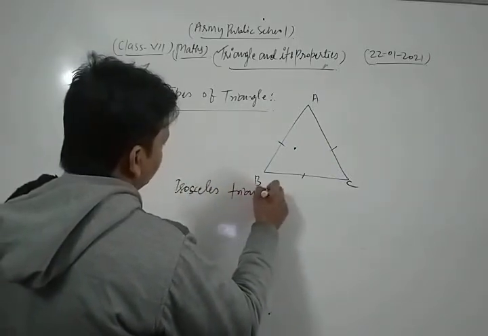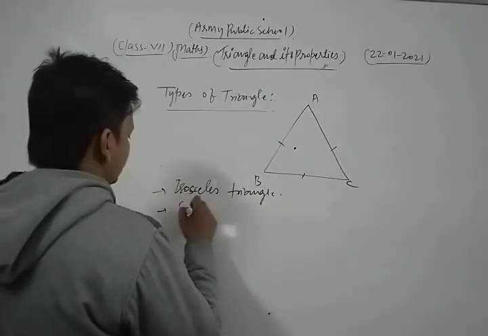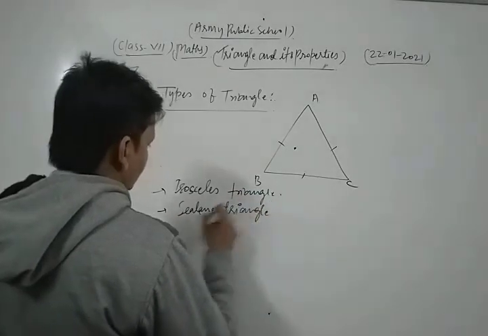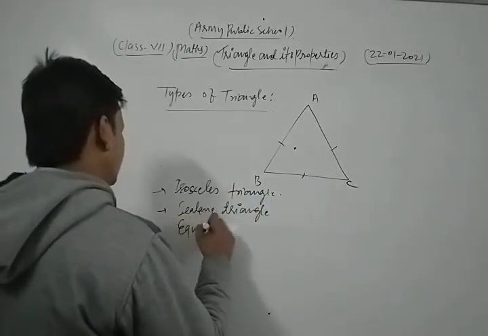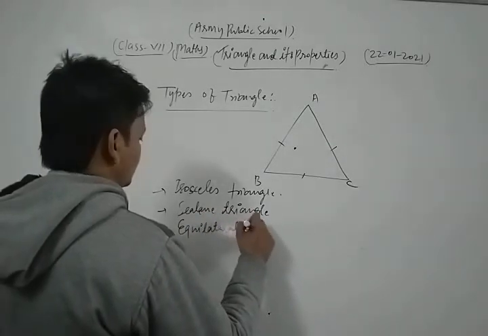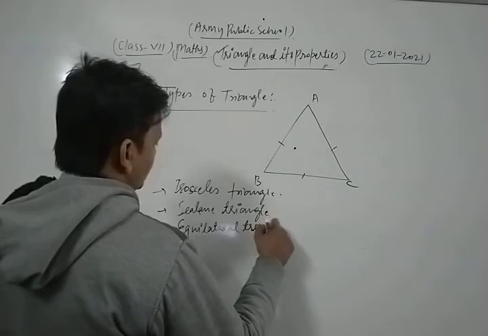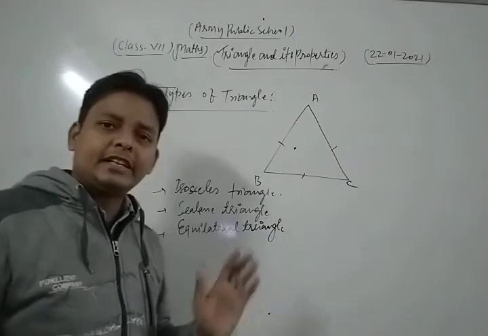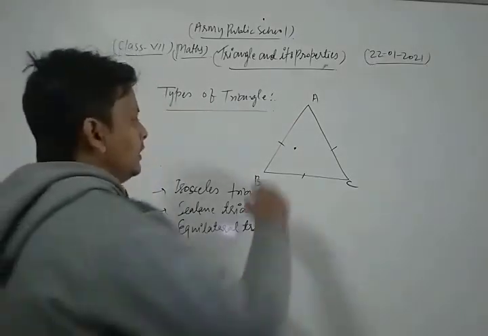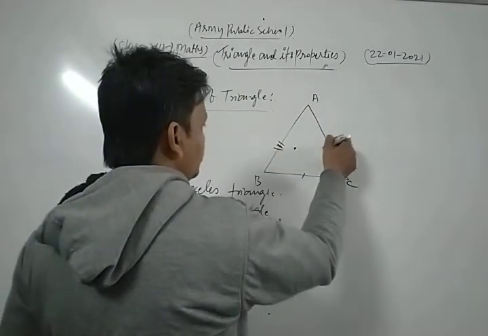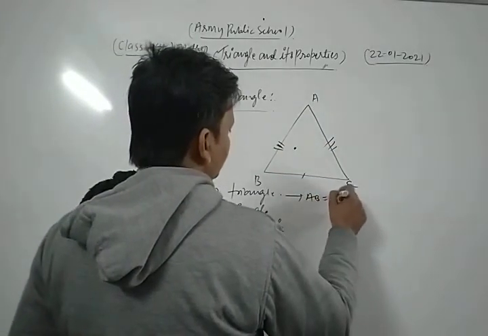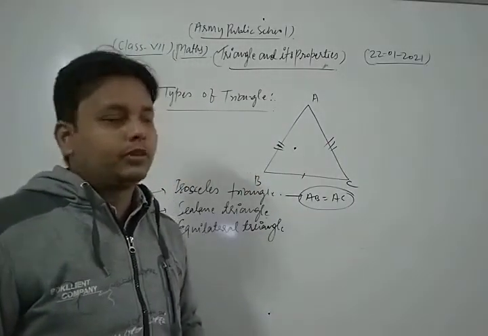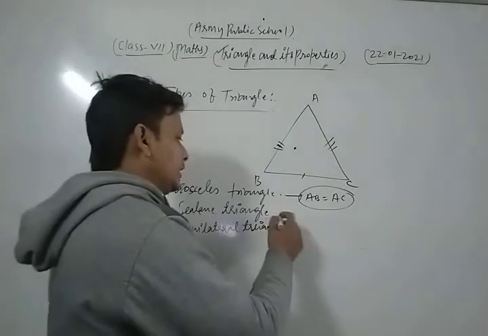Isosceles triangle, scalene triangle and equilateral triangle. Now first of all we discuss the isosceles. If in any triangle two of its sides are equal, let's see here ABC is a triangle in which AB is equal to AC, so in any triangle if two sides are equal to each other, then it is said to be an isosceles triangle.